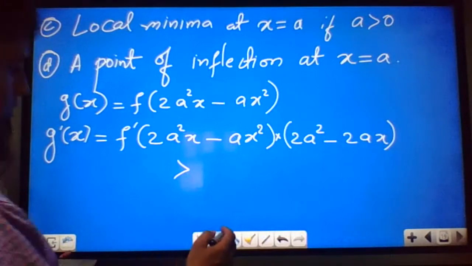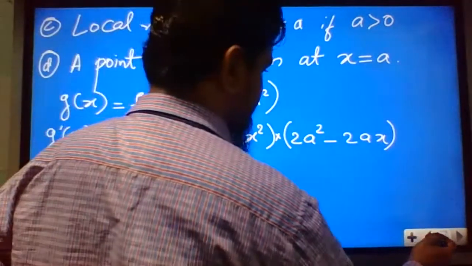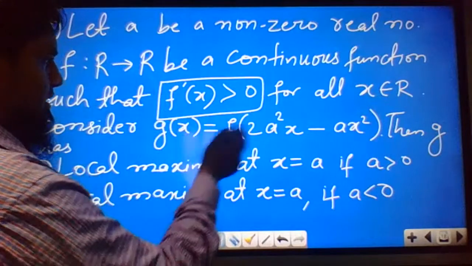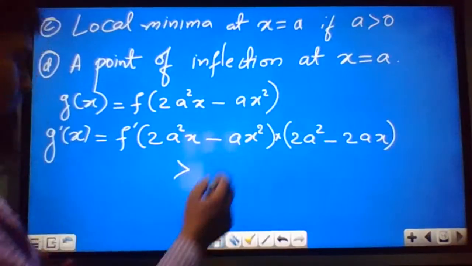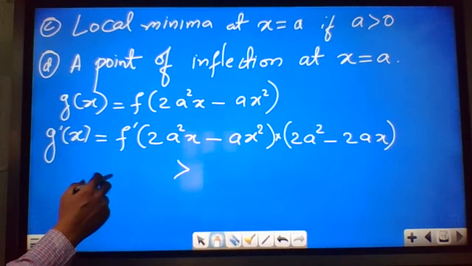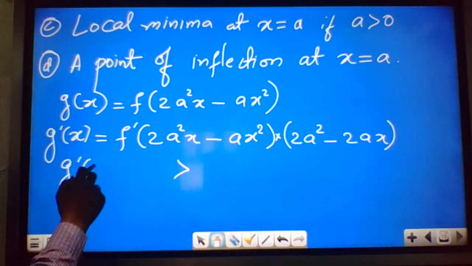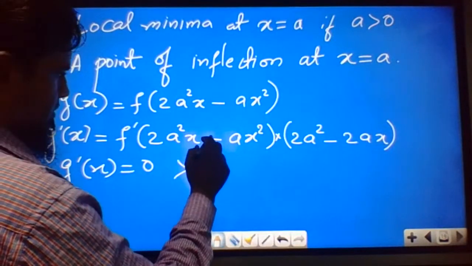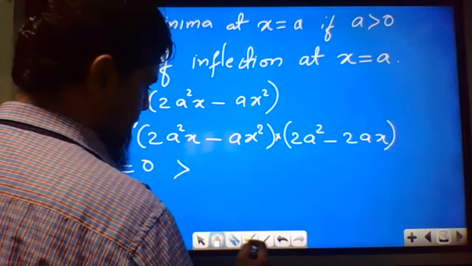They have mentioned in the question itself that f dash x is greater than 0.